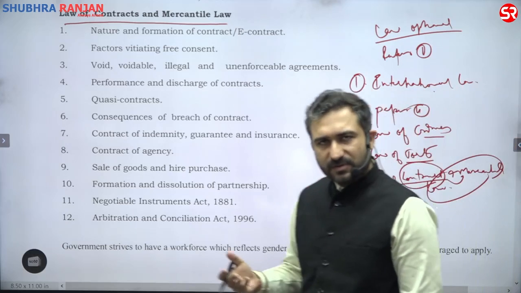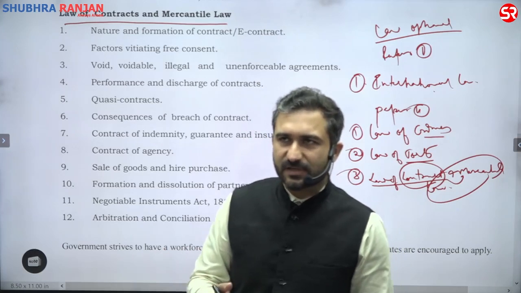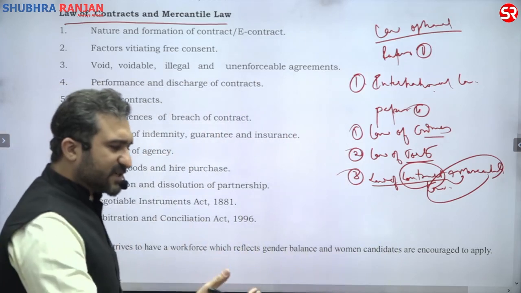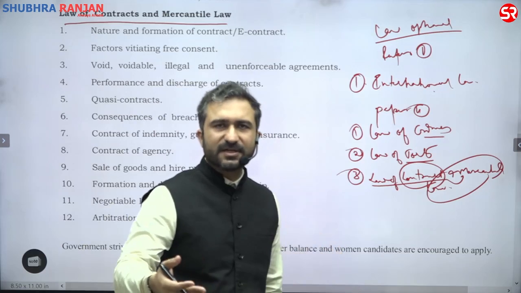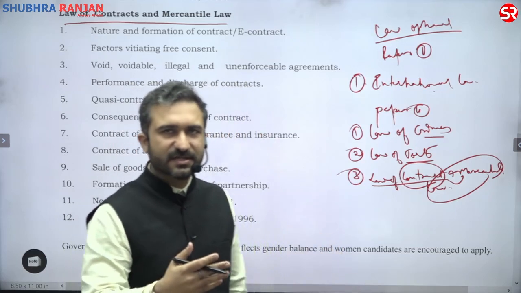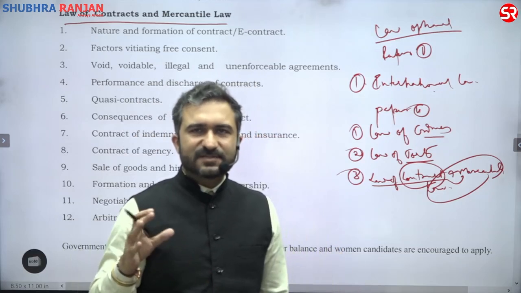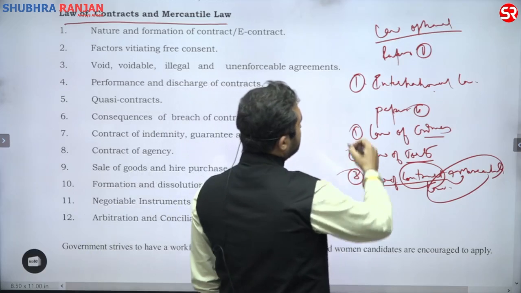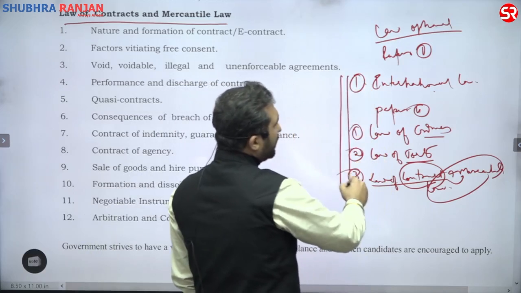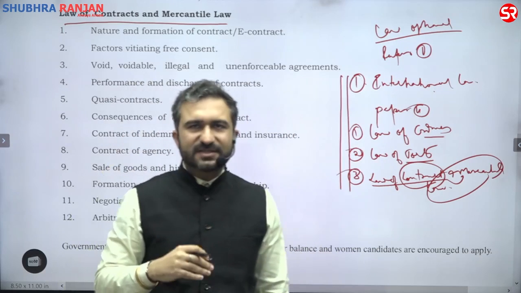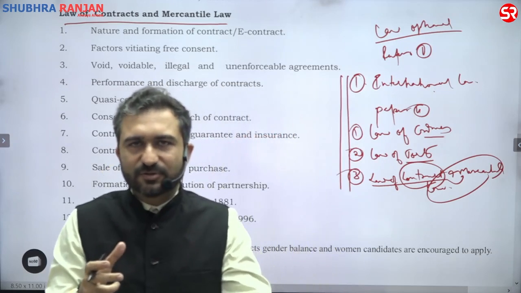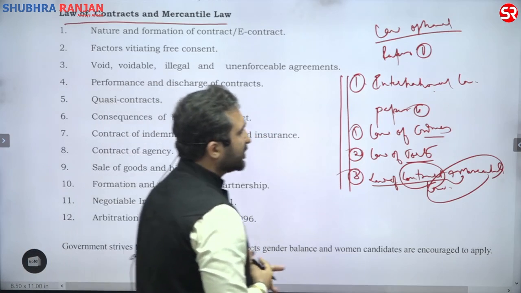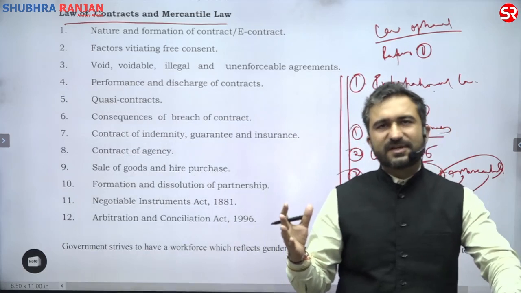There are certain other laws also in mercantile law, such as Sale of Goods Act and Partnership Act and law of agency. Everything is included in mercantile law only. Negotiable Instruments Act, Arbitration and Conciliation Act. These aspects are also the aspects of mercantile law. So I will be dealing with all those with you while we are going through the course. Right now, I'm only dealing with the subtopics and a brief introduction about those areas, what you're going to read in these particular subjects, so that you know the way through which we deal with these subjects,